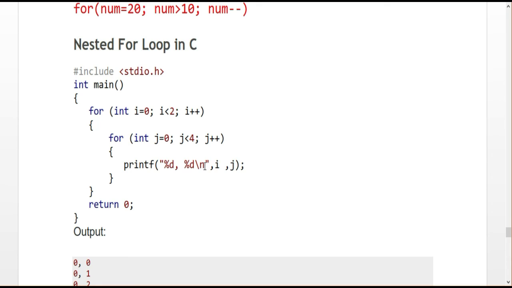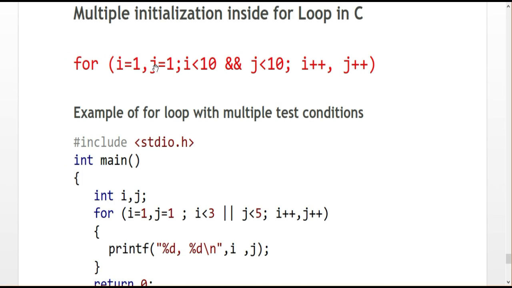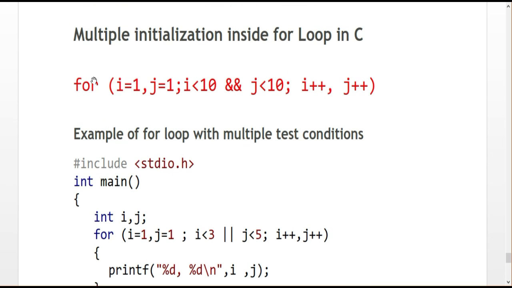That is the initialization. Then the condition is i less than 10 and j less than 10. If both conditions are true, the corresponding statement will execute and go to i plus plus, j plus plus. So this is called multiple initialization inside the for loop, and it is also an acceptable format for the for loop.